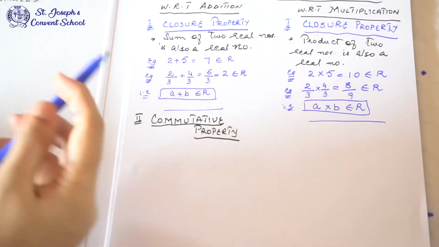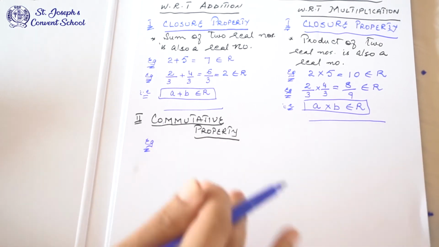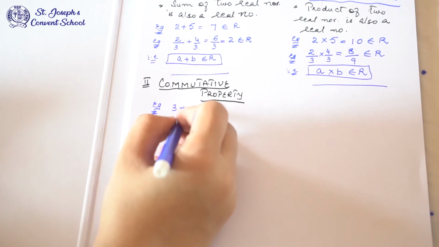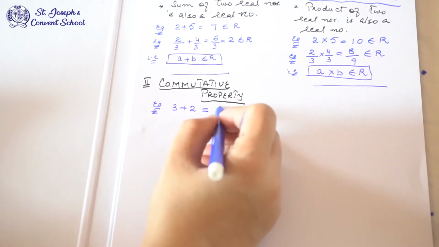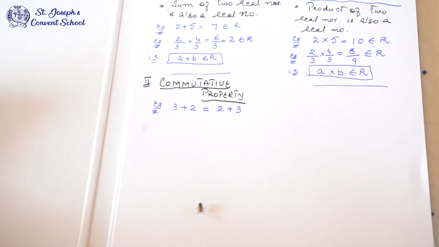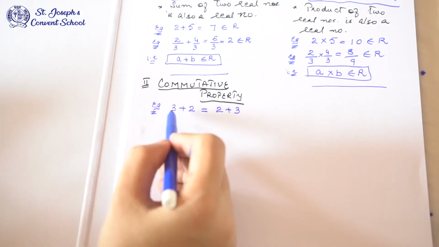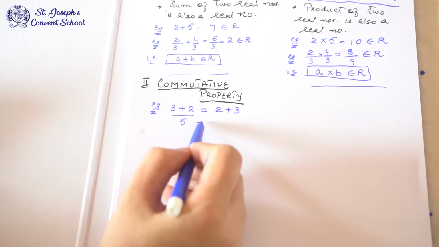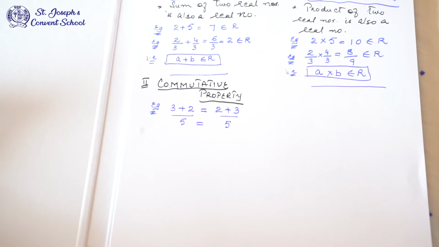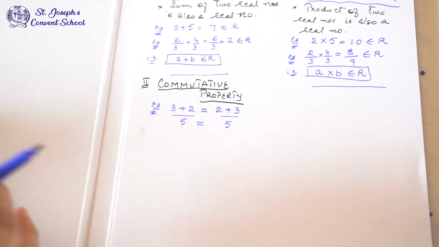For example, if I add 3 plus 2 or 2 plus 3, both are the same. So order doesn't matter. If I write 3 first and 2 afterwards, or 2 first and 3 afterwards, the sum will come the same. This sum is 5, and this sum is also 5. When we add two numbers, order doesn't matter.